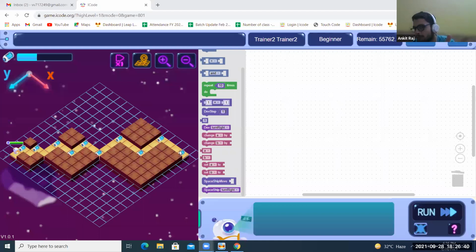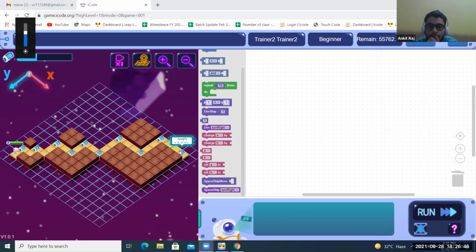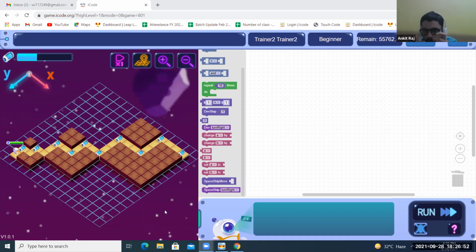First, try to do it with this code, and then see if you can minimize it with repeat somewhere. I remember for this one that there is some repeat used, because you will see turn right three steps, turn left three steps, turn right three from here to there. From here to here, you will use repeat two times. Everyone is able to do this? I'll first show how that works.